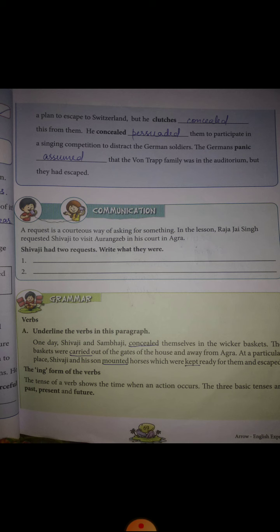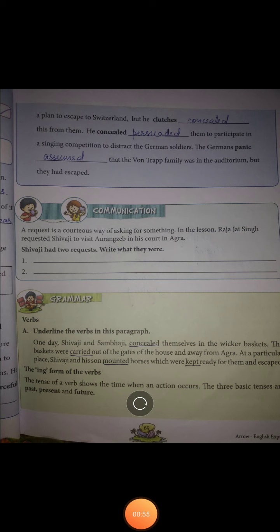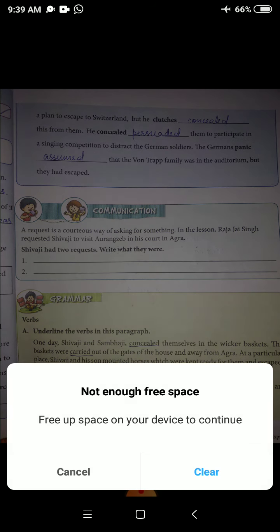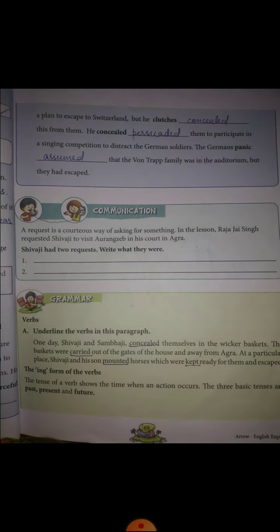So, in exercise A on page number 69, we have to underline the verbs which are given in the paragraph. Underline the verbs in this paragraph. One day, Shivaji and Sambhaji concealed themselves in the wicker basket. So, what is the verb in this sentence? Concealed is the verb, right? Because this is an action. So, we will underline concealed.